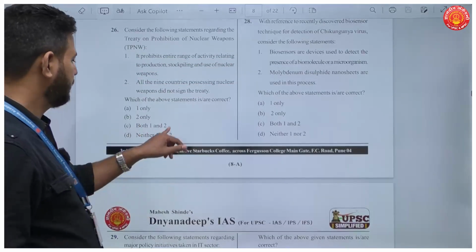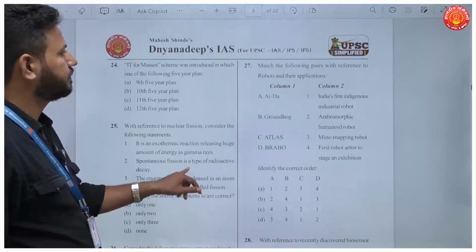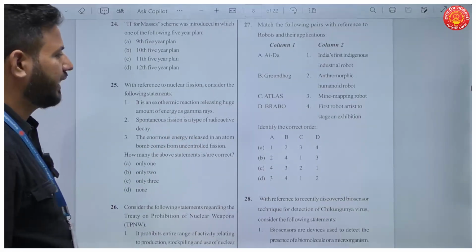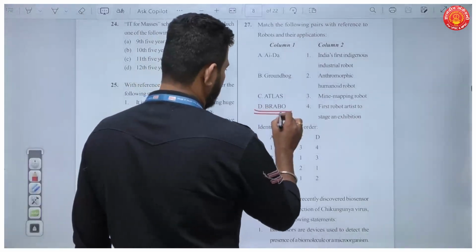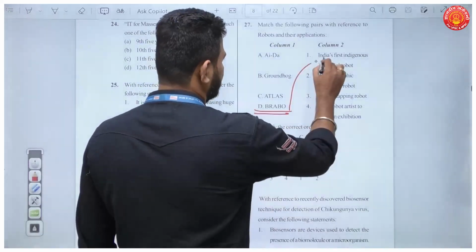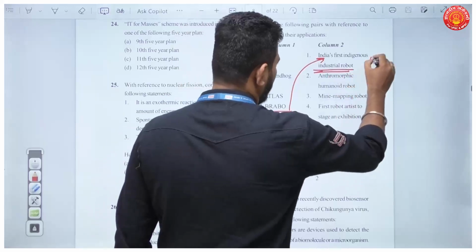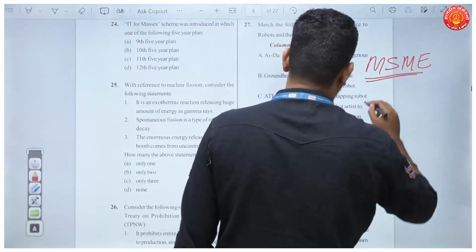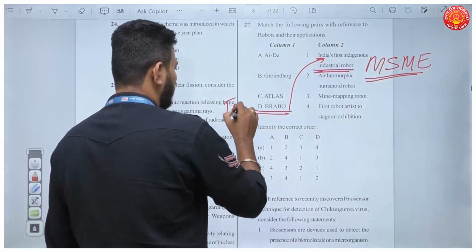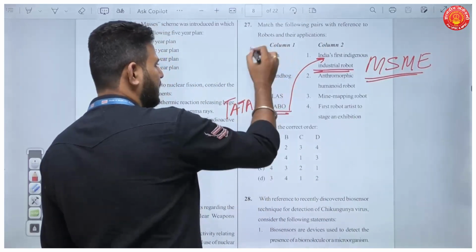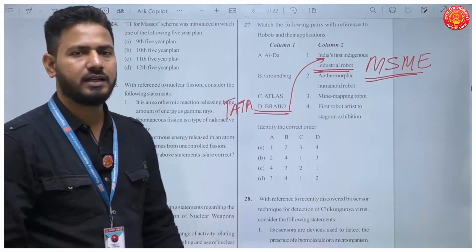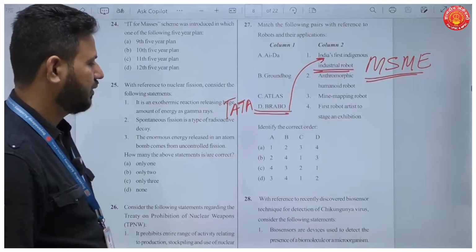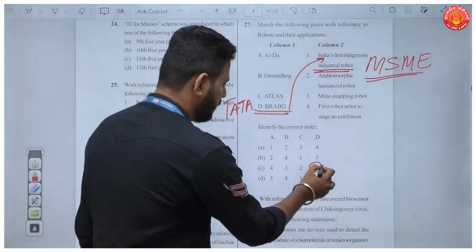Now, question number 27. Now, this is again a current based question, a very factual question, but if you know at least Bravo, okay, this was developed as India's first indigenous industrial robot to help micro, small and medium enterprises, MSMEs, okay, and this was developed by Tata. Now, even if you know this, now all these are from other countries, but you should at least know what Tata has done. And even if you know one, I think from elimination, you get your answer, because for D, there is only one option which gives 1.